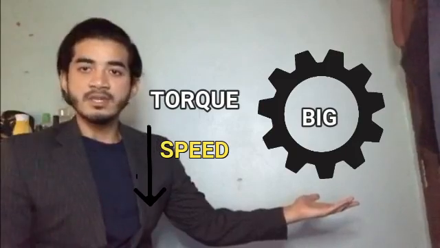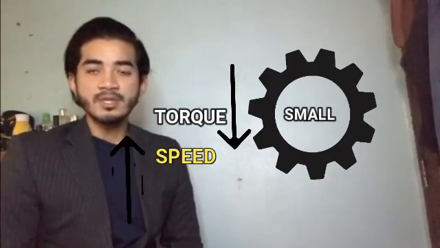How do we change the speed or the torque in the gear? If the gear is big, the torque is high and the speed is low. If the gear is small, the torque is low but the speed is high. So in order to change the output, whether we want the torque or the speed to be high, we must change the size, and the size change is called the gear ratio.